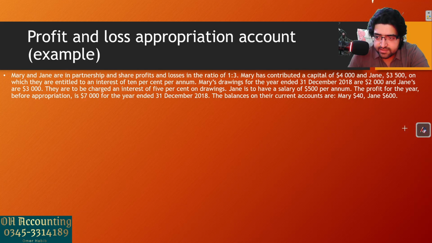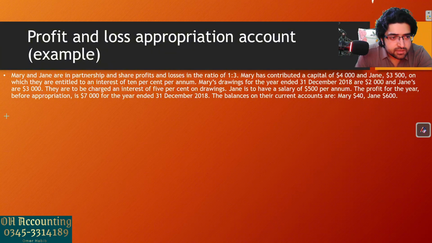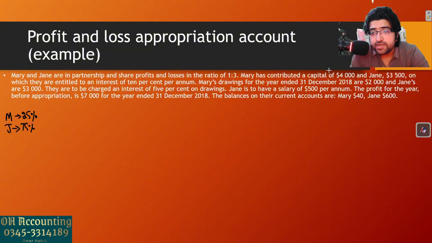Now let me erase this, but I will have to keep it somewhere so that I don't have to recalculate this. I can simply make a portion here for rough work. So Mary 25%. This is my rough work, so I can write it as I like. And Jane 75%. Okay. Now let's read further. Mary has contributed a capital of 4,000 and Jane 3,500.